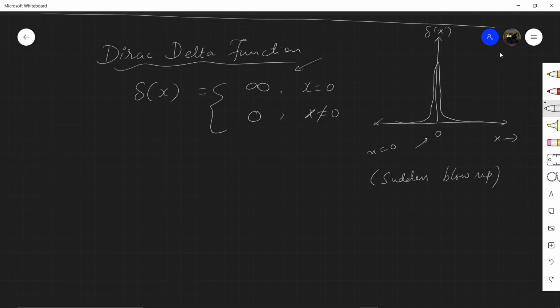At all other points its value is 0, except at x equal to 0 it suddenly blows up to a very huge value. Another property of the Dirac delta function is that the area under this function is 1 always.